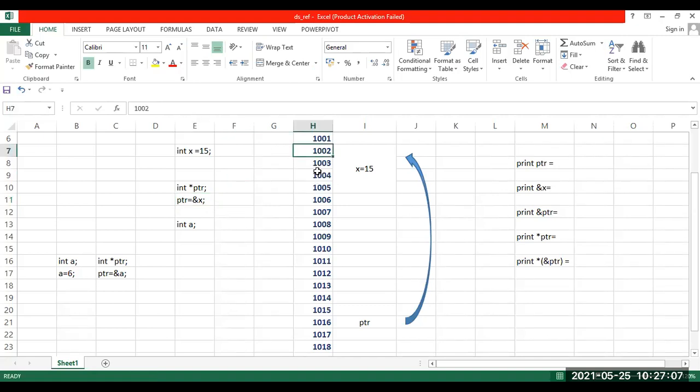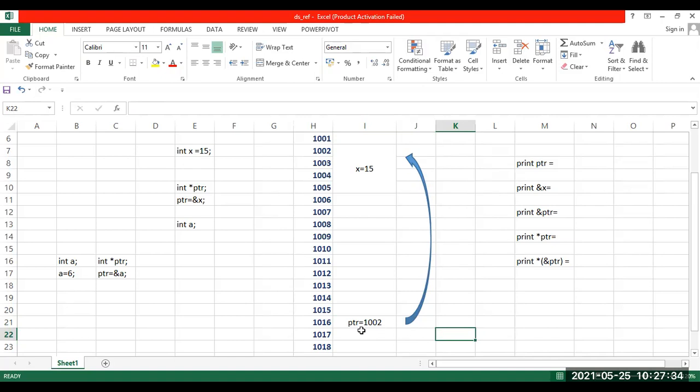We are not going to mention all the 4 bytes. Pointer variables are always initialized to the starting address of that object or variable. So the starting address of x, which is 1002, is what this pointer variable is now storing. Okay, so now I have indicated an arrow mark here. Have a look here.